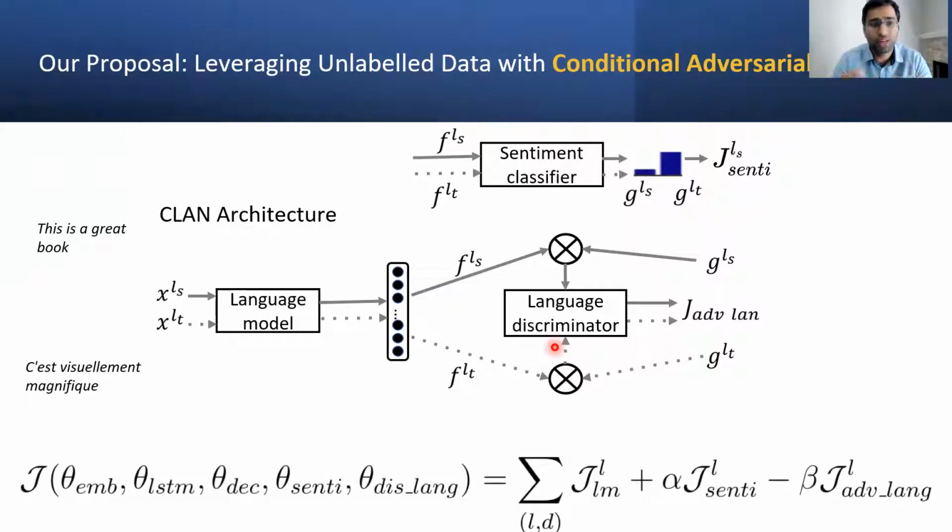So the overall objective of our language model is that we minimize the language modeling loss and sentiment classifier loss for all the languages. At the same time, we try to maximize the conditional adversarial discriminator loss.